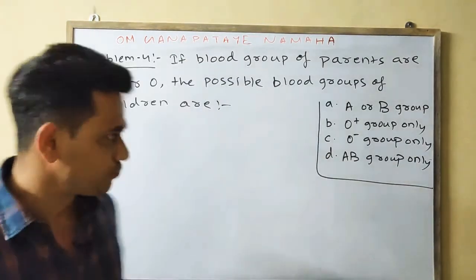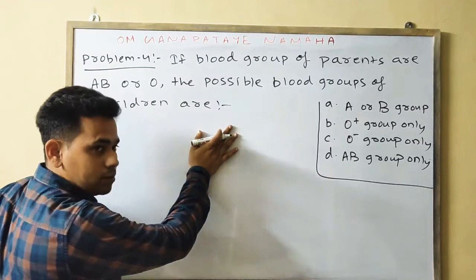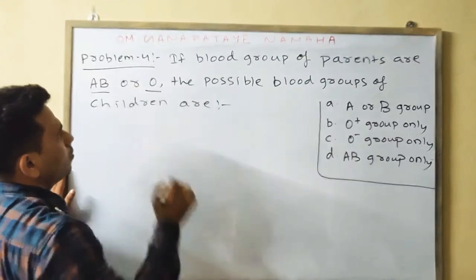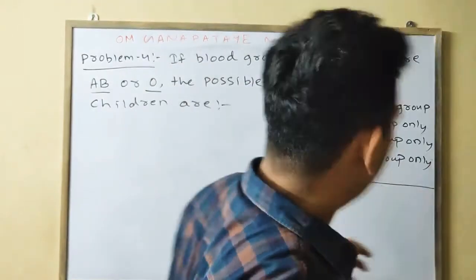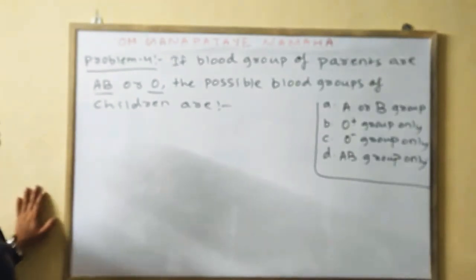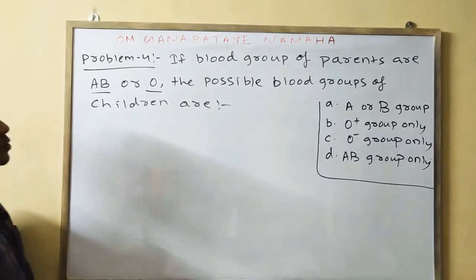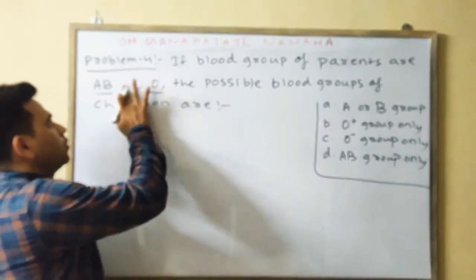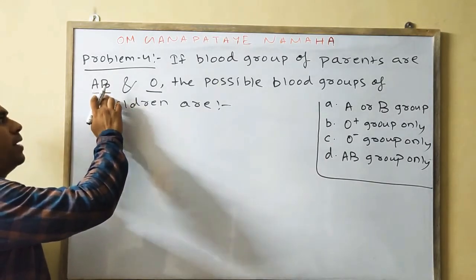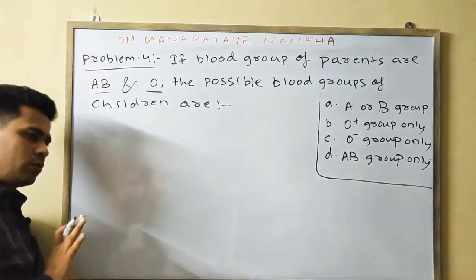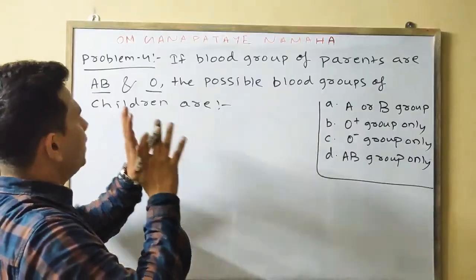Now your fourth problem, on the basis of blood group. If the blood groups of the parents are AB and O, the possible blood groups of the children are dash. It is given that the parents' blood groups are AB and O. Your father could be AB and mother could be O, or mother could be AB and father could be O. You can take any case because it is given AB and O.